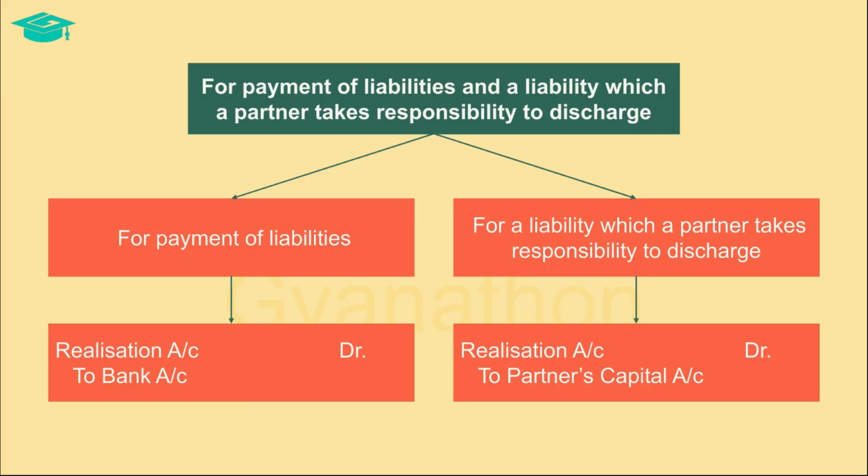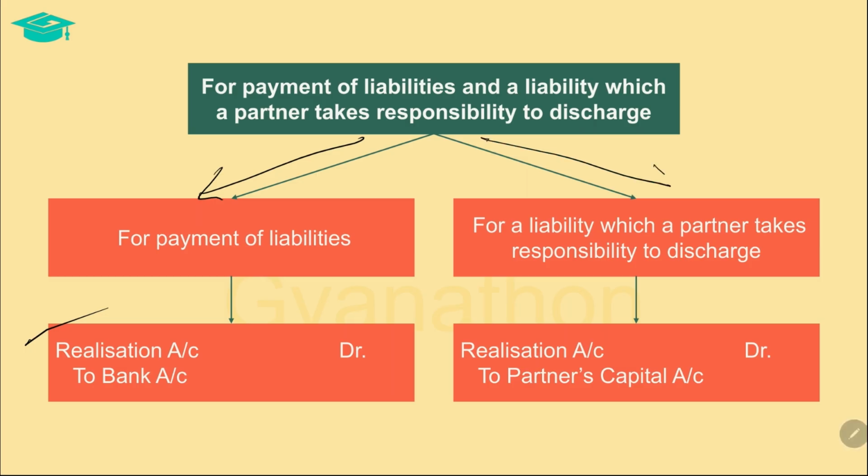Once the liabilities are transferred to the realization account, they are either paid off or any partner takes the responsibility to discharge such liability. After transferring to the realization account, if a liability is paid off by the firm, then the transaction is recorded by debiting the realization account for the amount at which the liability is paid off, and a corresponding credit is given to the bank account to record the amount paid to settle the liability.